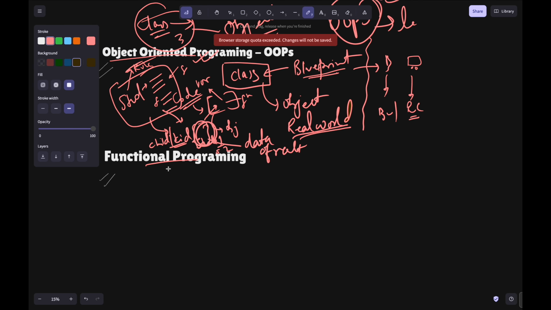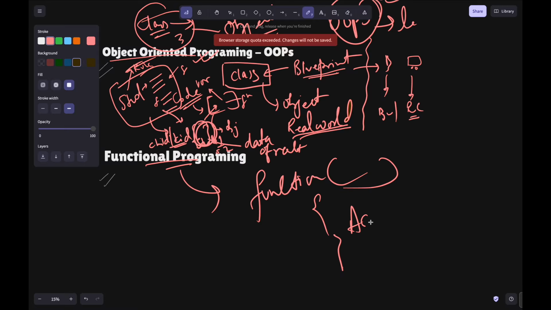Now here functional programming is there. In functional programming we have functions which perform some action, and some other function may be calling this to get some resolution.